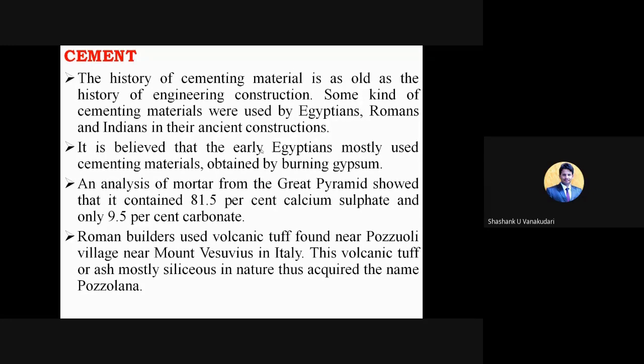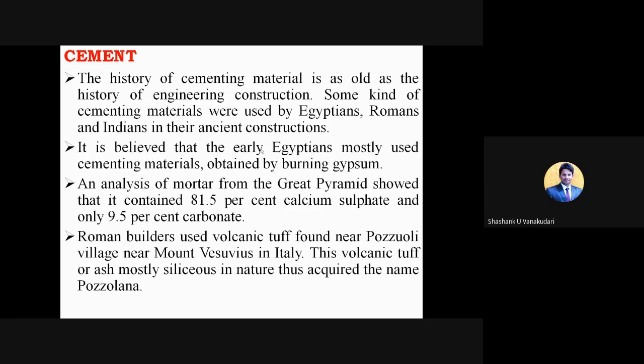And here, a particular analysis of mortar from the Great Pyramid showed that it contained 81.5 percent of calcium sulfate, that is CaSO4, and only 9.5% of carbonate, that is CO3. So these are the chemicals found after analyzing the mortar used in the Great Pyramids. You can see those structures in Egyptian countries.